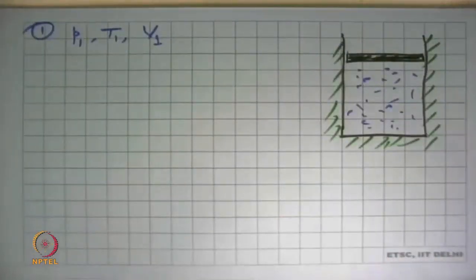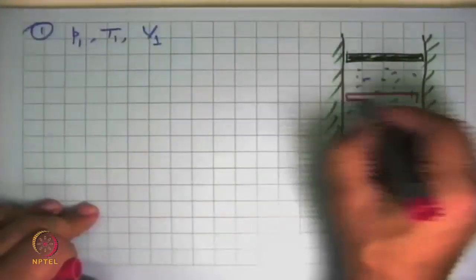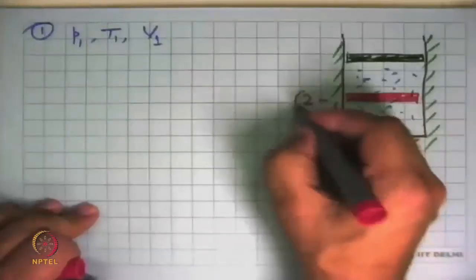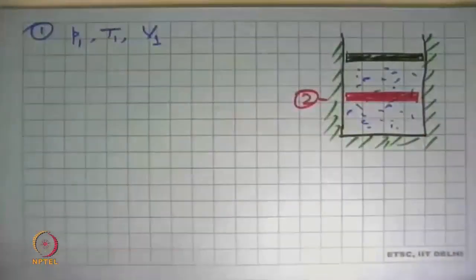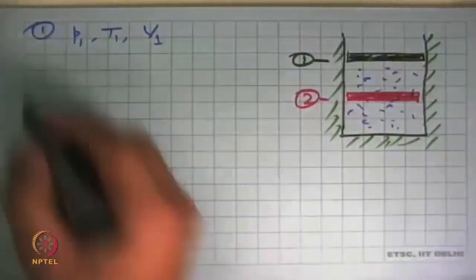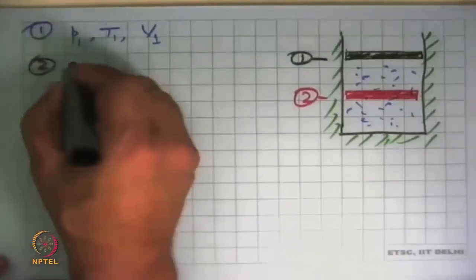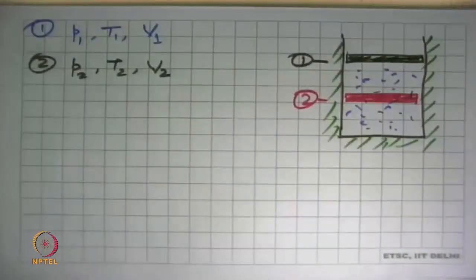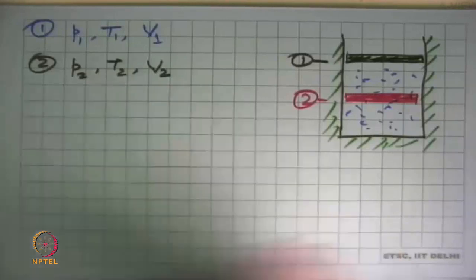And this is compressed, pushed down, and the piston comes here. This is state 2. Earlier we had here, there was state 1. And now in state 2, we have P2, T2, and V2. We are not putting any restrictions on how it happened, how fast it happened, or anything like that.